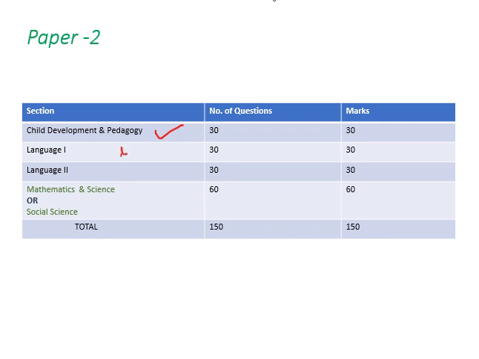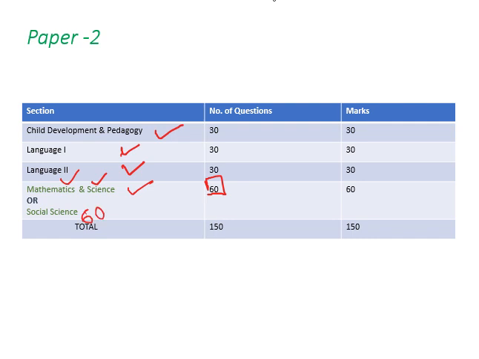Then again similar to paper 1, we have language 1 and language 2 here. It can be English, Hindi or any other language which you opted for. Then if you are appearing for science teacher examination, your optional subjects will be maths and science, 30 marks each, 30 marks for mathematics and 30 marks for science. Total 60. But if you are going for social science teaching post, then it will be a total of 60 marks paper totally from the social science book.